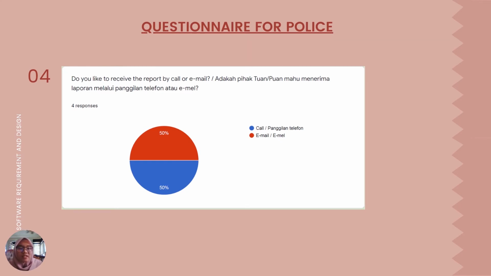Half of them agree with email, and half of them agree with the call. So we decided to put both features, where the user can call directly, or the user can write a report, and we will email the report to the police.